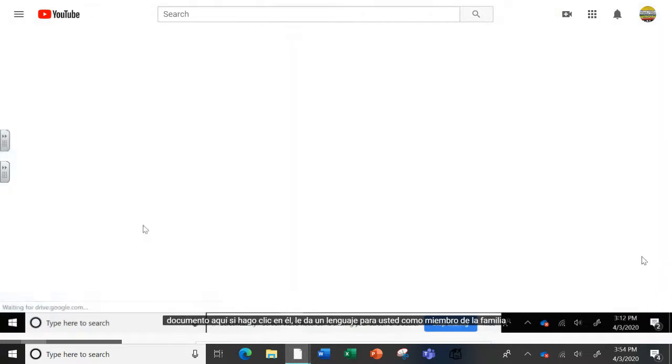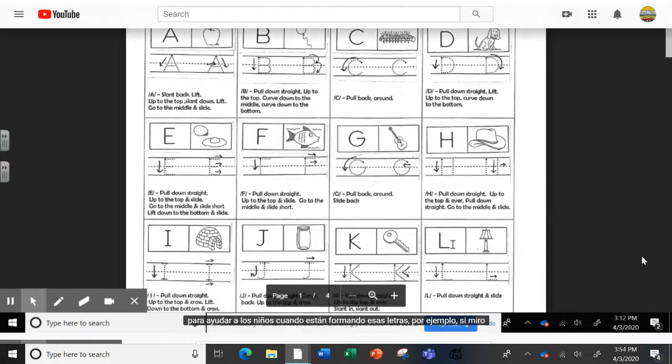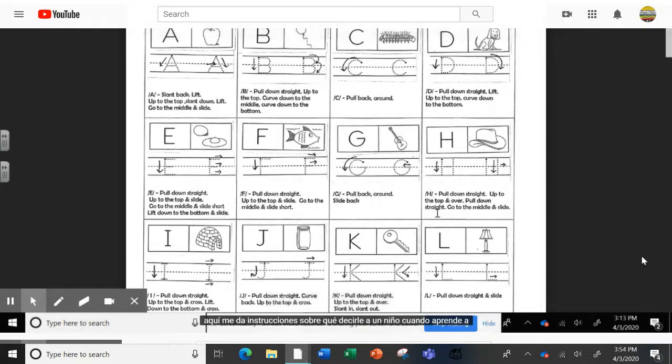If I click on it, it gives some language for you as a family member to help children when they're forming those letters. For instance, if I look here, it gives me directions on what to say to a child when learning how to write uppercase H. Pull down straight, up to the top and over, pull down straight, go to the middle and slide.